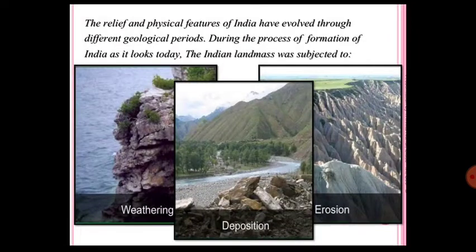In this slide you can see 3 different pictures. The first one is due to weathering, the second depicts the depositional features of a river, and the third reveals the erosional landform of glaciers. So different erosional and depositional works of different phenomena are the reason for the formation of the variety of such landforms.